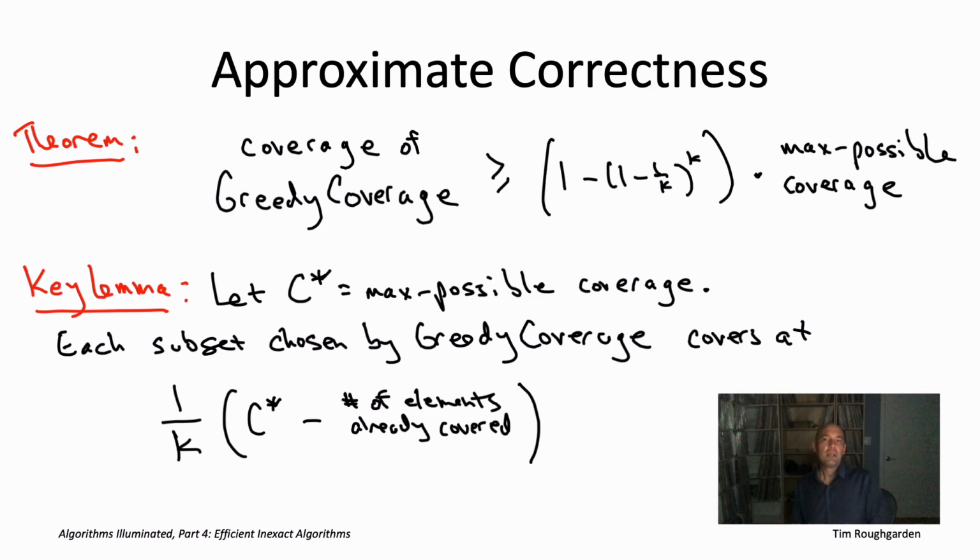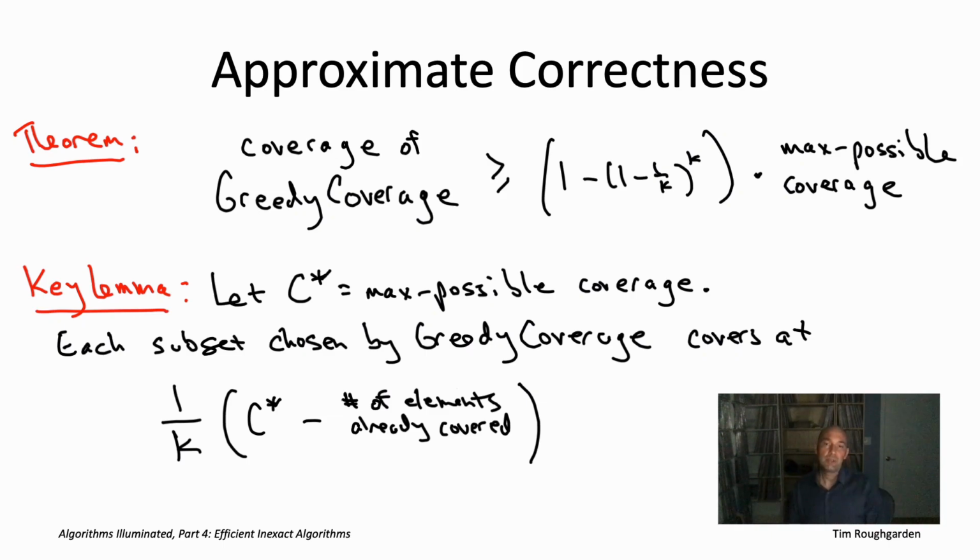So what is this key lemma saying? Basically, it's saying that the greedy algorithm keeps successfully nibbling off pieces of the optimal solution each iteration, just like we saw in the examples. So it's going to be a guarantee that's going to hold for each of the k iterations. So, maybe k equals 10. Maybe we want to focus on iteration number 7 right now, but it doesn't matter, okay?